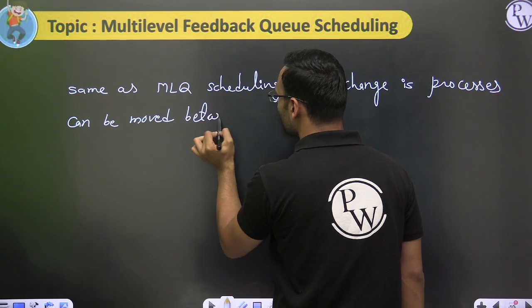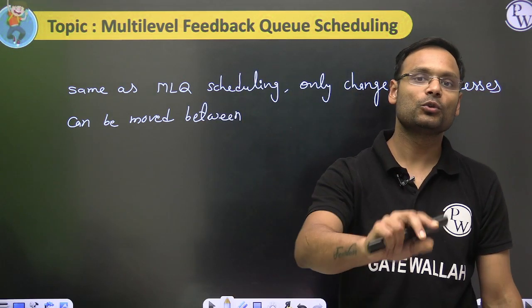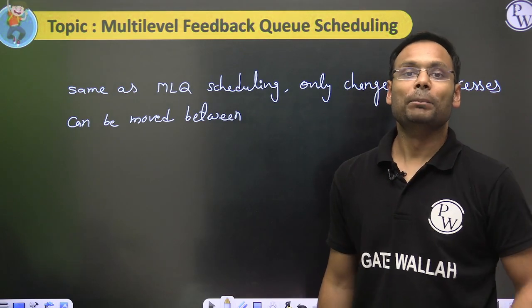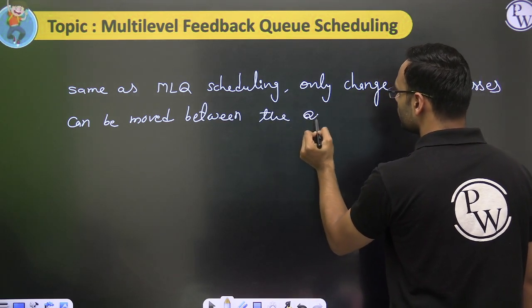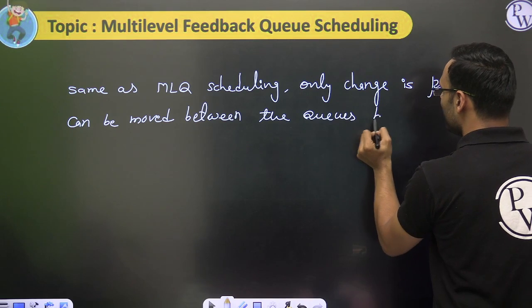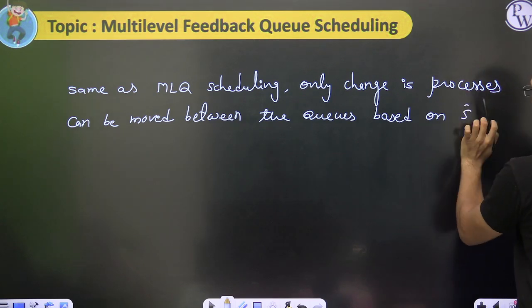It means we can move a process from a low priority queue to a high priority queue, or from a high priority queue to a low priority queue, based on the behavior of the process, based on some factors.